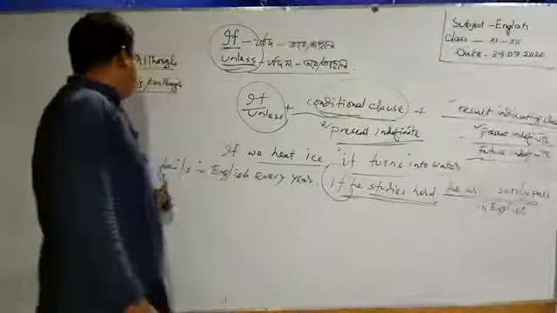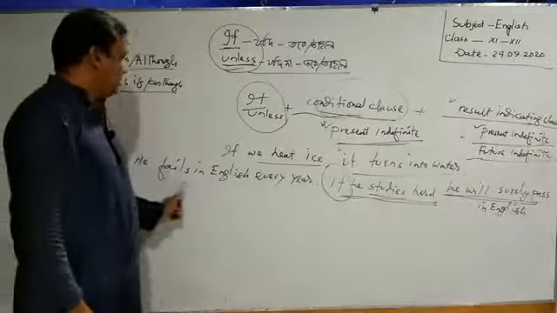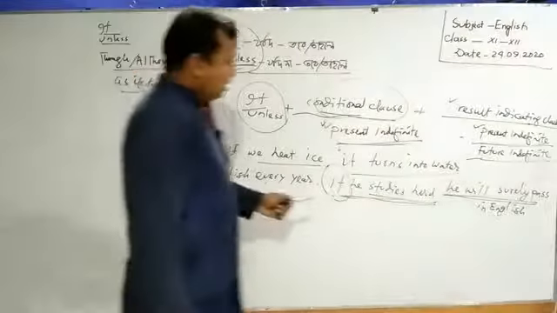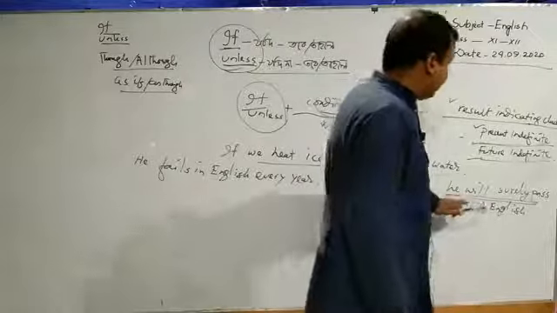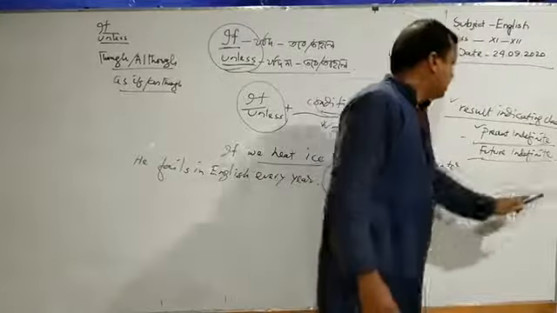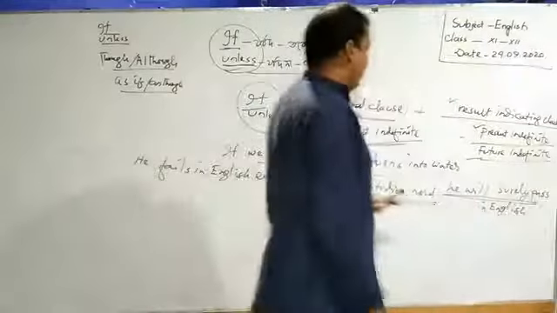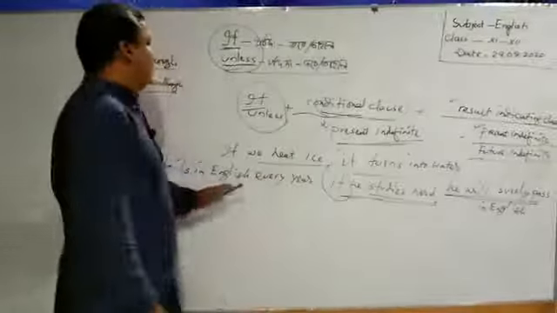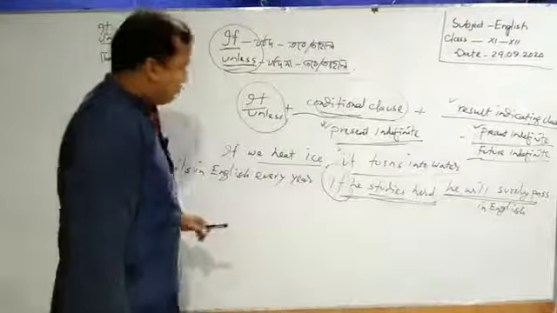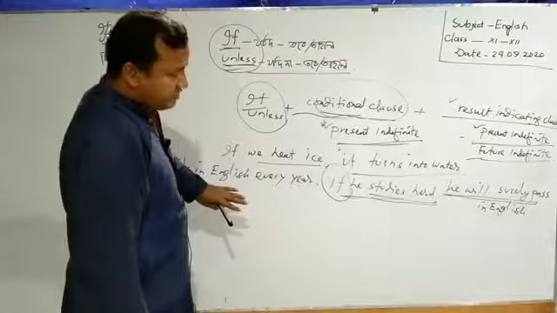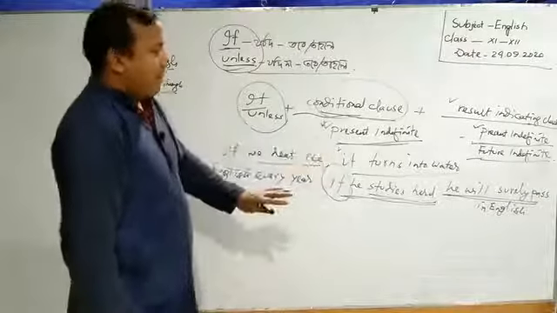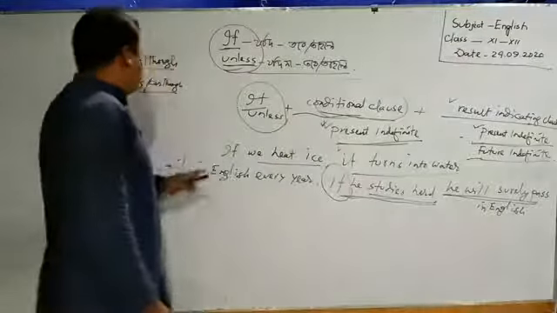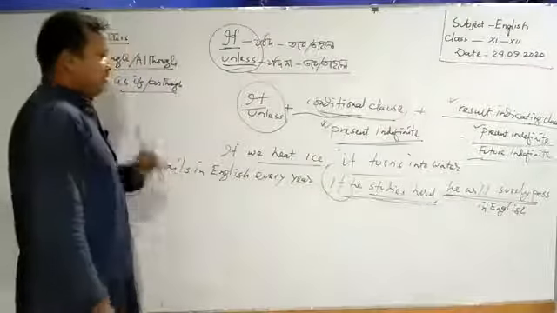There is another sentence, he fails in English every year. So, you will not use such a sentence that will express he will surely get A plus in English. Why? Because he fails in English every year. So, you have to use such an expression that will be very much suitable to this sentence, to the meaning of this sentence.